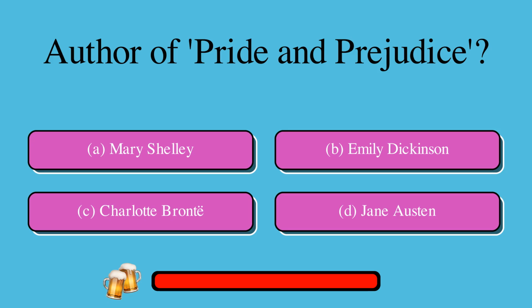Here's some classic literature trivia. Question: Author of Pride and Prejudice. A. Mary Shelley or B. Emily Dickinson or C. Charlotte Brontë or D. Jane Austen. The correct answer is D. Jane Austen.